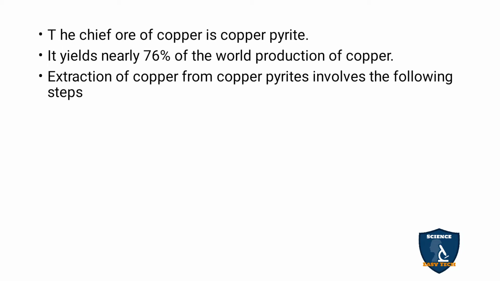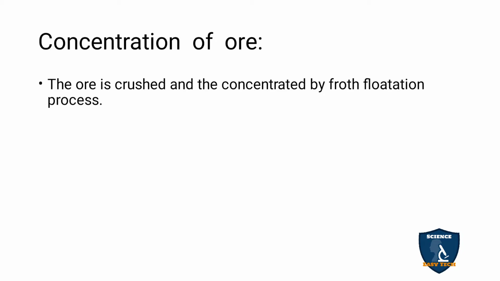Extraction of copper from copper pyrites involves the following steps. Okay, we will see how the extraction takes place. First, concentration of the ore. The ore is crushed and concentrated by the froth flotation process. So the ore is crushed into powder and processed by froth flotation.